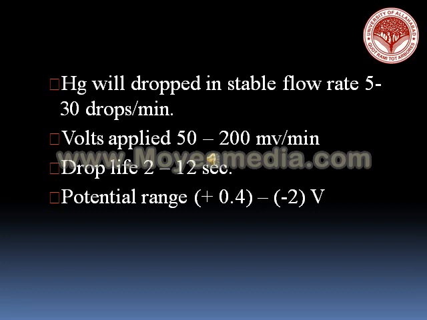As I have told in the previous slide, the mercury drop will be stable at a flow rate of 5 to 30 drops per minute. Voltage scan is from 50 to 200 millivolts per minute. Drop life is 2 to 12 seconds. Potential range, as you can see, is from 0.4 to -2 volts.